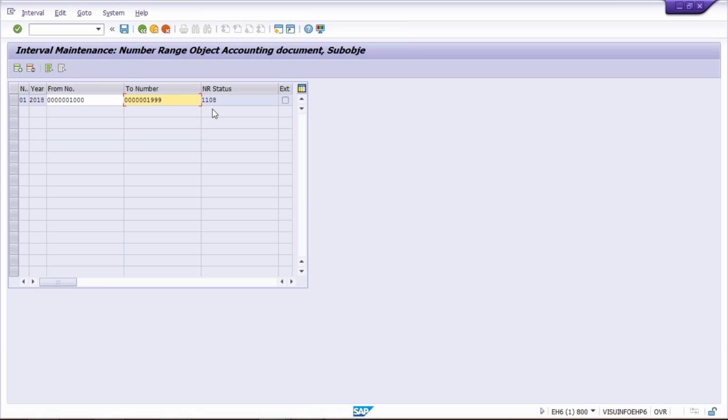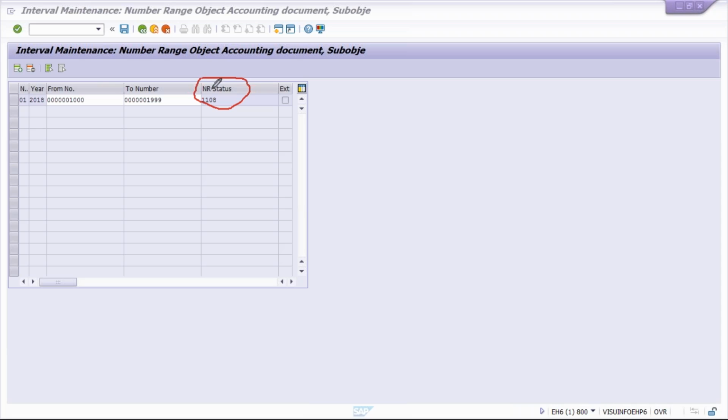And what should be the next document number, guys? For that also we have it here. Look here, NR status means 1108. It means this many document numbers are already generated. So what should be the next document number? The next document number will be 1109. This NR status also plays a very crucial role in the identification of the next document number.